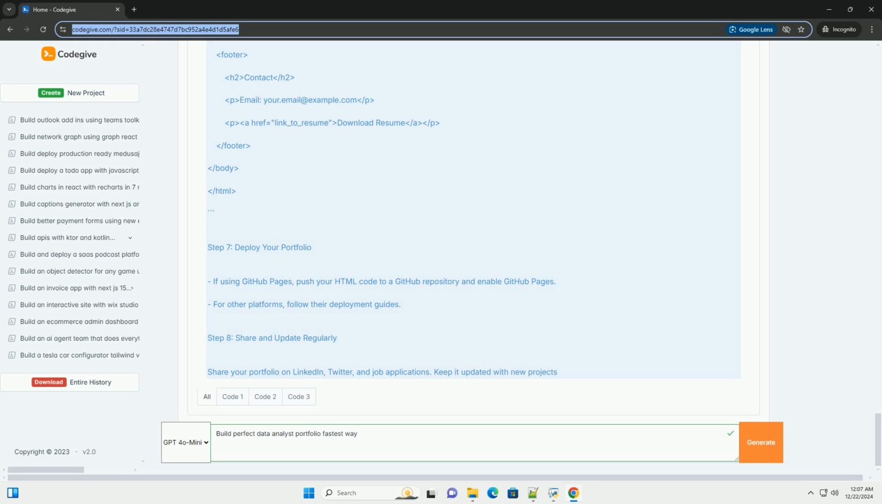Step 6, build your website. You can use HTML/CSS or a website builder to create your portfolio. Here is a simple HTML structure. HTML. Doctype html. html lang equals en. head. meta charset equals UTF-8. meta name equals viewport content equals width equals device-width, initial-scale equals 1.0.